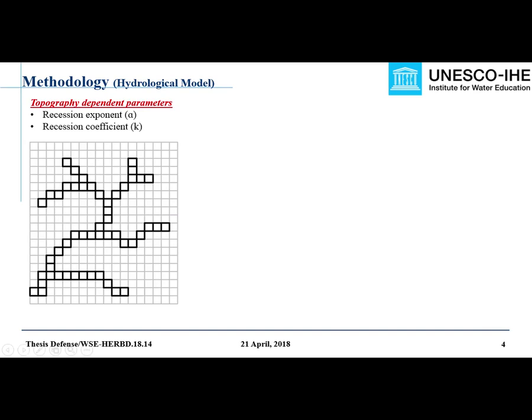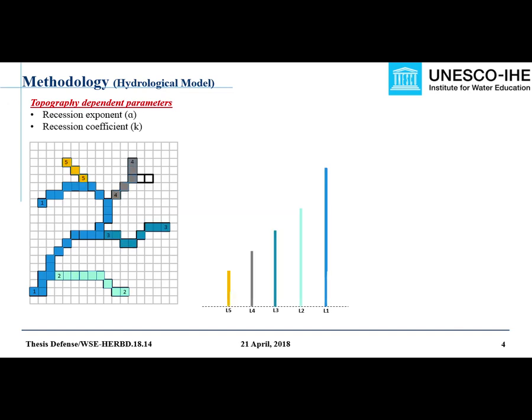The remaining two parameters are calculated using the geomorphic recession flow model developed by Biswal and Marani. This model is based on an assumption that the origination of the recession part of the flow hydrograph depends on the temporal variation of the stream network after the precipitation event. So the input to this model is the river network as shown in the figure, which is a combination of various individual river reaches which have to be separated based on their length. At first the longest length is separated, and the process is continued until all the reaches are separated.